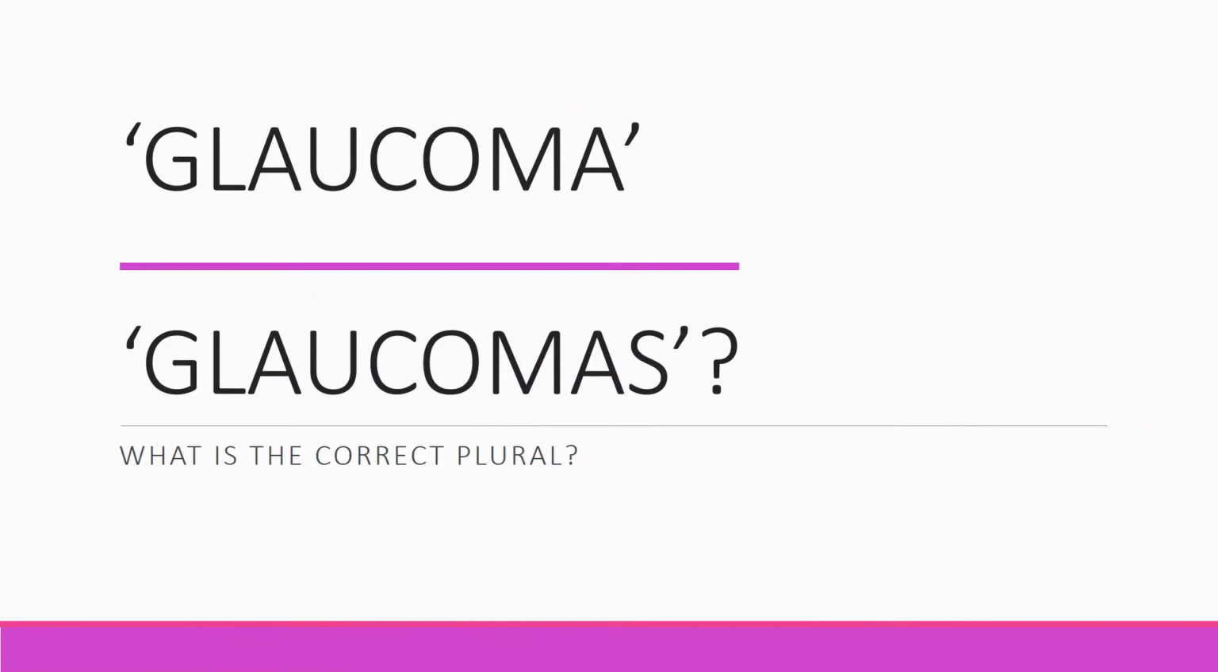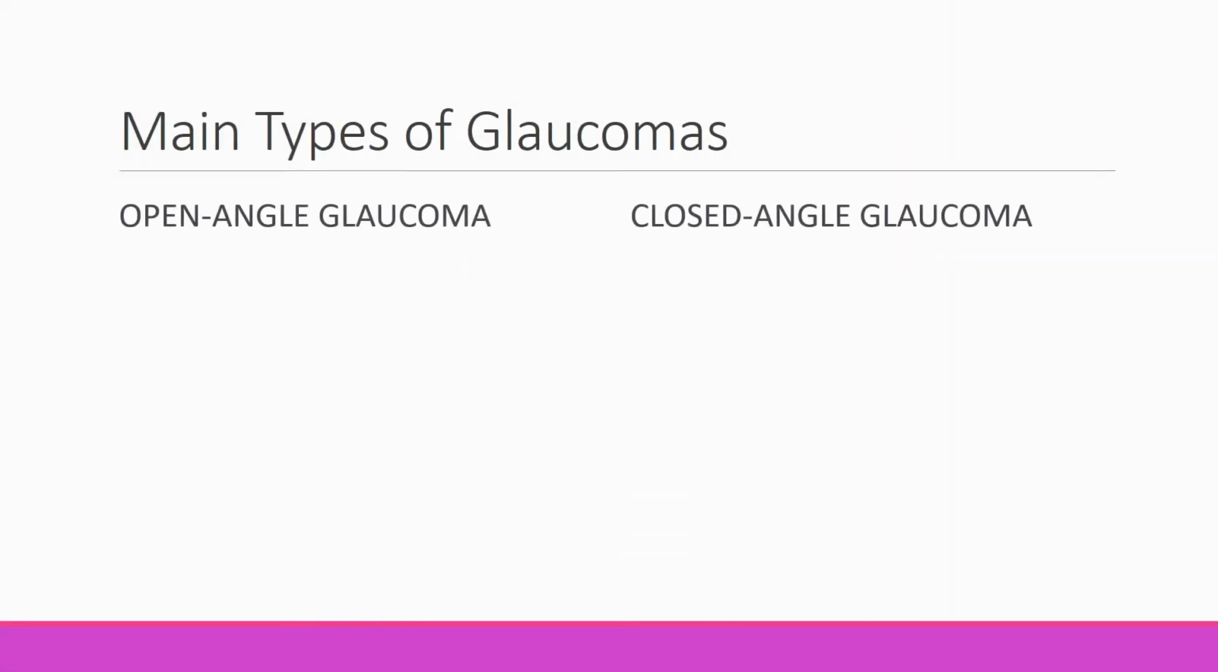All of the glaucomas involve some loss of eyesight due to damage to the optic nerve. However, we'll restrict ourselves to those glaucomas that are found in diabetes. There are two main types of glaucomas: open-angle glaucoma and closed-angle glaucoma.